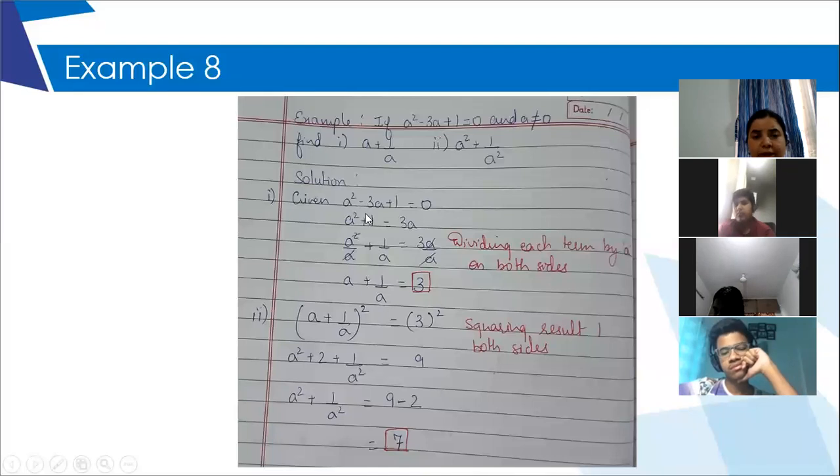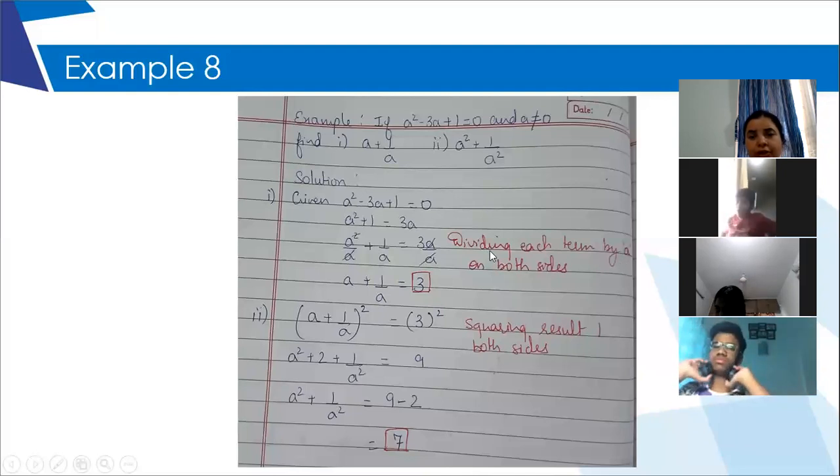I'm still explaining. Okay. So the expression is the way it is given in the question. I have first written it that way only. Then I took this minus 3a to the right side. And again, it is an equation only. I divided my equation on both the sides by a.